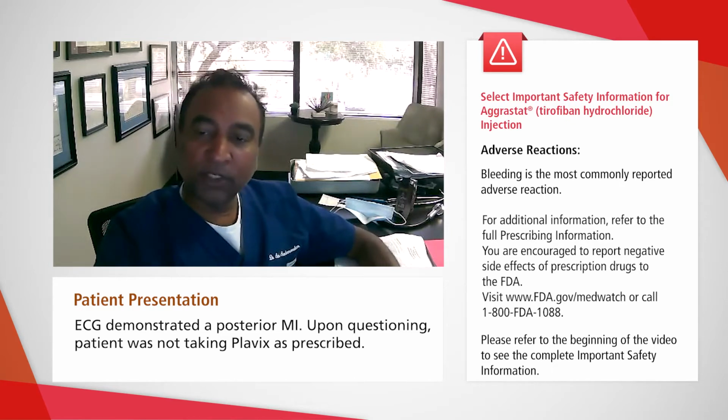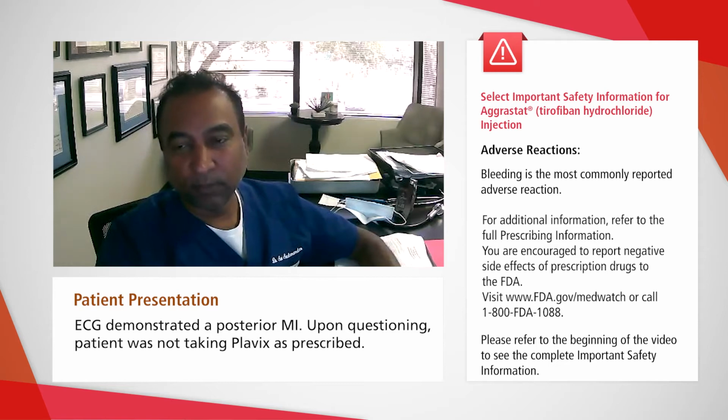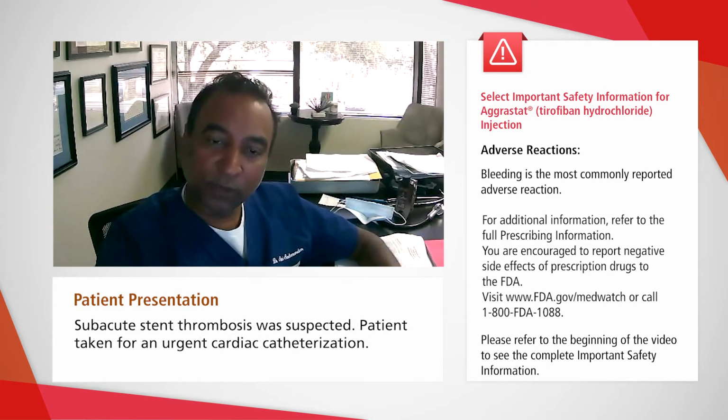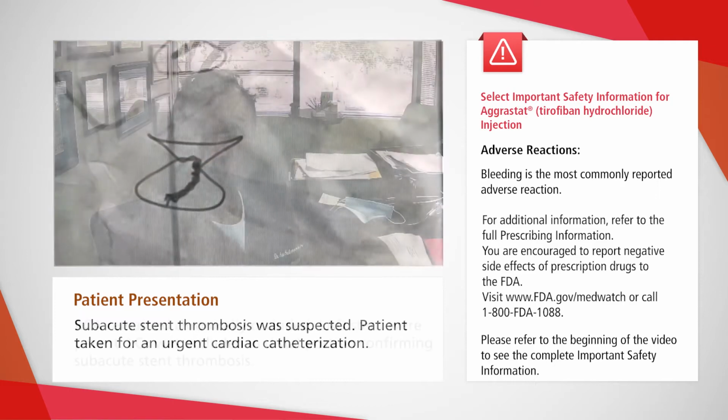Upon questioning, the patient admitted that he had not filled his Plavix prescription due to inability to travel to the pharmacy and was not taking dual antiplatelet therapy as prescribed. Given his presentation, a subacute stent thrombosis was strongly suspected. He was started on IV heparin and was taken for an urgent cardiac catheterization.